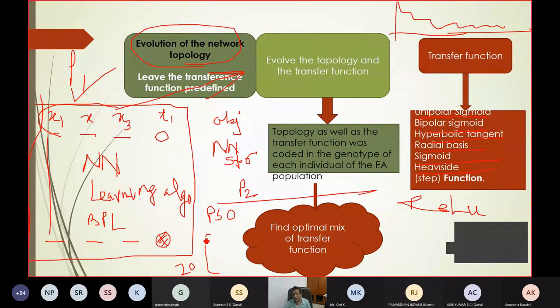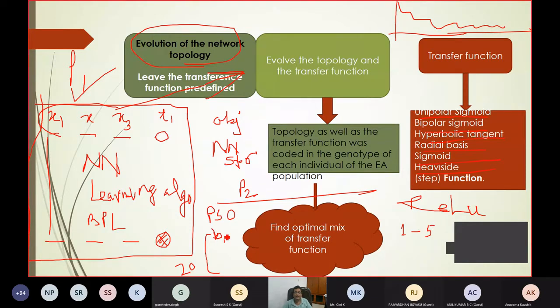So what is my unknown? My unknown is the number of hidden layers. So let the first bit, the first particle P1, the first bit, I am not taking x1, x3. The first bit is the number of hidden layers. So you may pre-decide the range of the number of hidden layers. Let us say I am deciding the number of hidden layers will be 1 to 5. Either there is a single hidden layer or maximum there are 5 hidden layers.